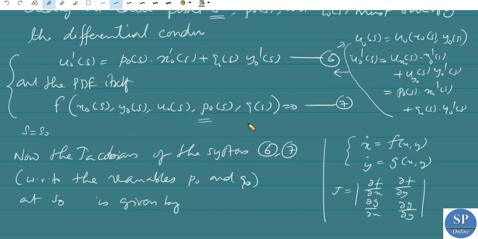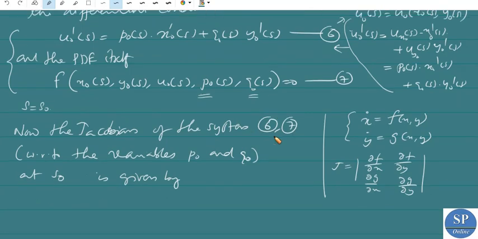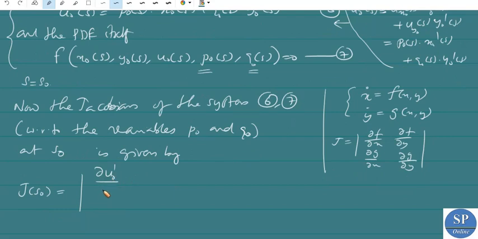We have to find the conditions p naught and q naught, right? So by finding the Jacobian of the system 6 and 7 with respect to the variables p naught and q naught, we get the Jacobian at the point s naught. It is given by dou u naught dash divided by dou p naught, and dou u naught dash divided by dou q naught, since the variables are p naught and q naught.